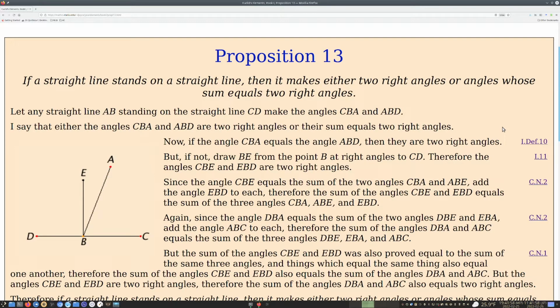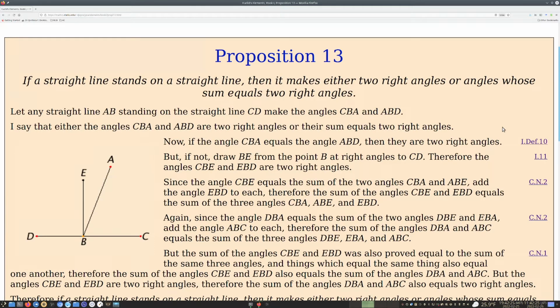Therefore, the sum of the angles CBE and EBD equals the sum of the three angles CBA, ABE, and EBD. Right. Again, since the angle DBA equals the sum of the two angles DBE and EBA, correct? Add the angle ABC to each. Therefore, the sum of the angles DBA and ABC equals the sum of the three angles DBE, EBA, ABC.